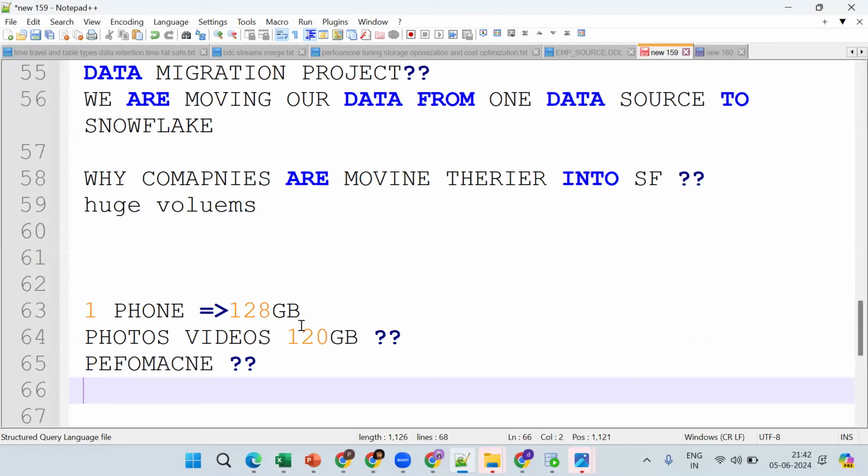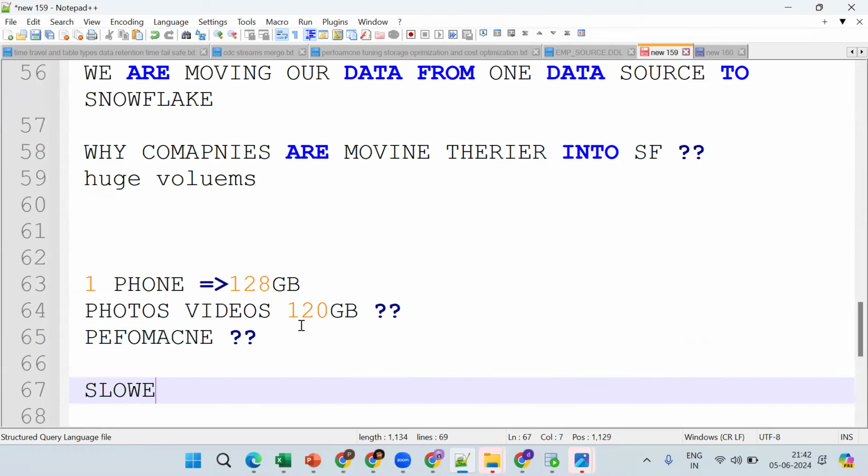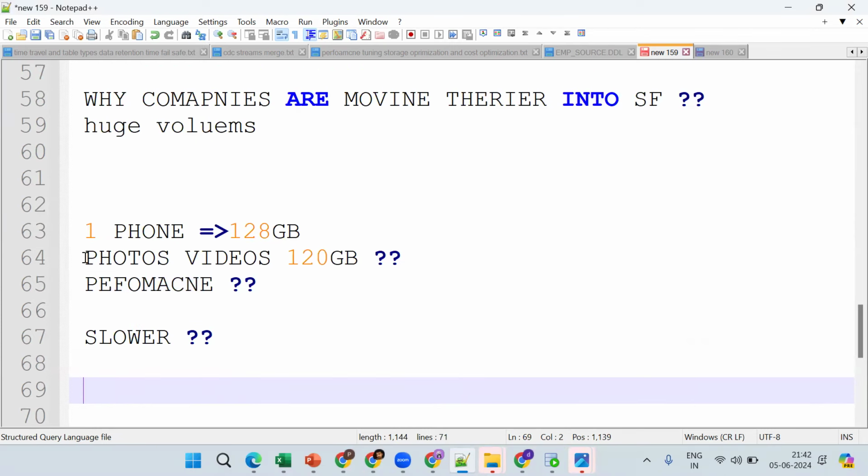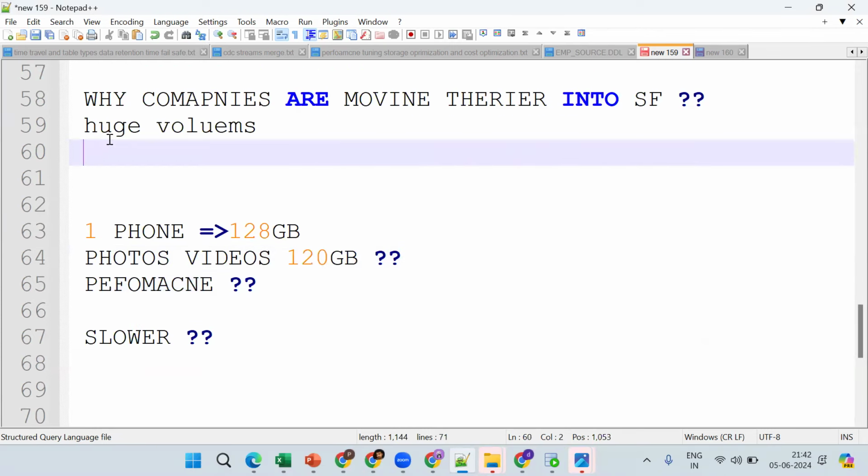Performance will be slower, because memory almost increases. So this performance will be slower. Same thing. That's why we want to move these huge volumes of data.